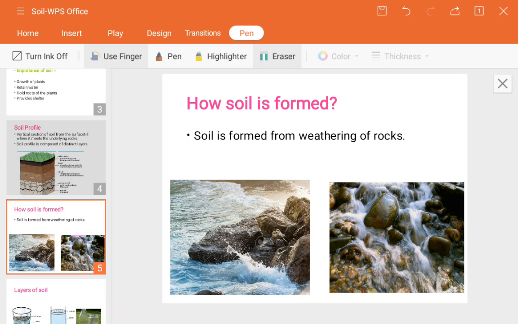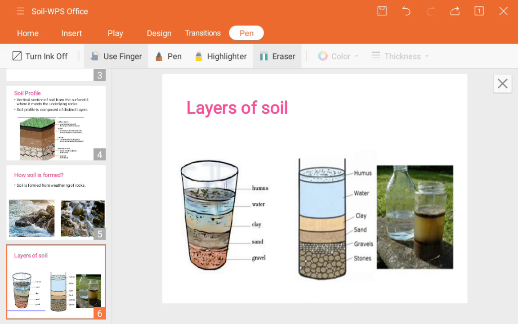Okay, now here one example has been given to understand the layers of the soil. Suppose you are doing an experiment, which you can do at home also: you can take any mix of soil. You do not need to sort it out, just take uneven soil which is mixed with many things. Mix it in a glass of water, stir it and keep it aside. After some time you can see some changes in the water. Some layers are going to be created in it.